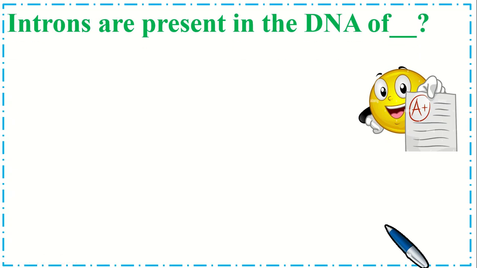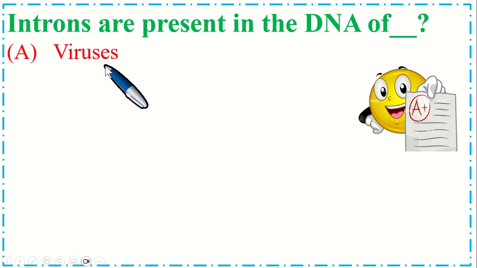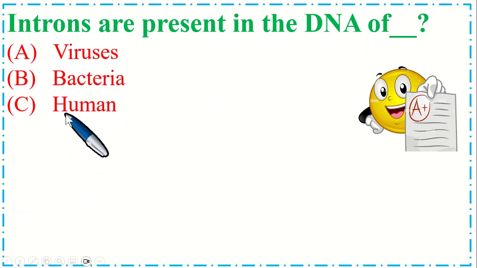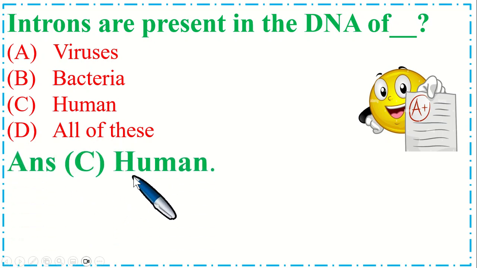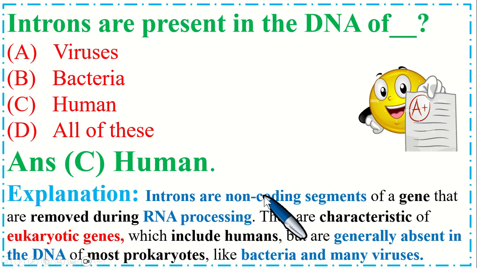So this is a very important MCQ. Introns are present in the DNA of dash. Option A viruses, B bacteria, C human, and option D all of these. So the correct option is C, human. Introns are non-coding segments or regions of the gene that are removed during RNA processing. They are characteristic of eukaryotic genes, which include humans, but are generally absent in the DNA of most prokaryotes like bacteria and many viruses.